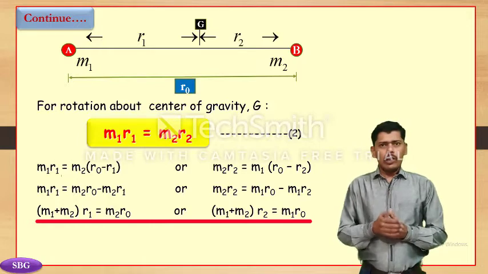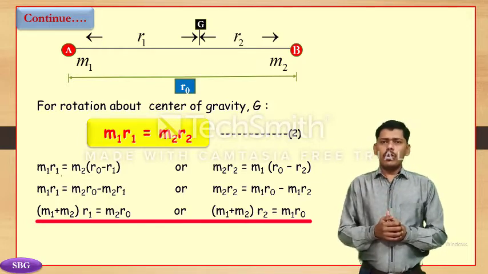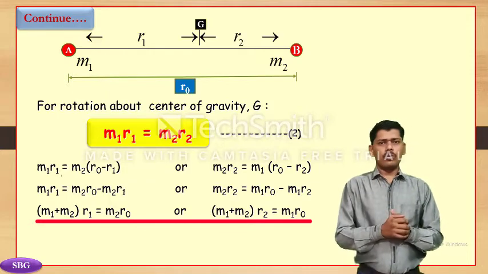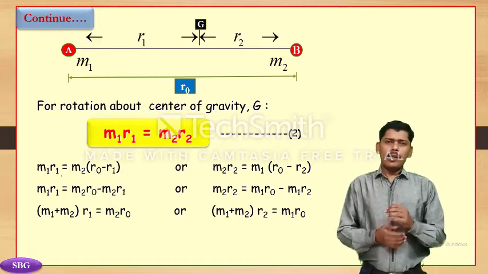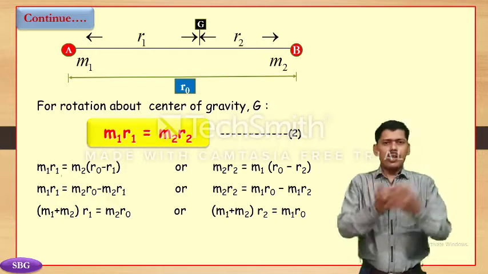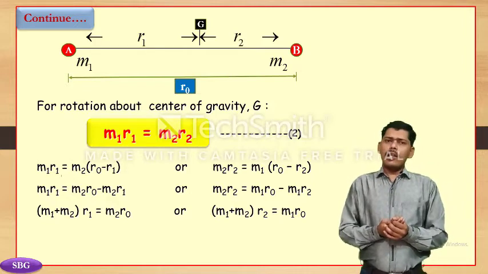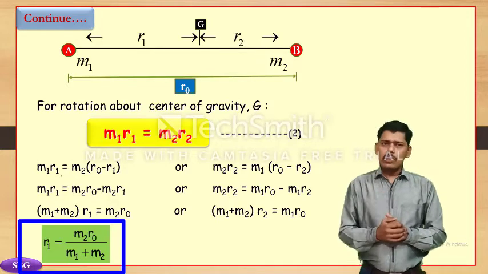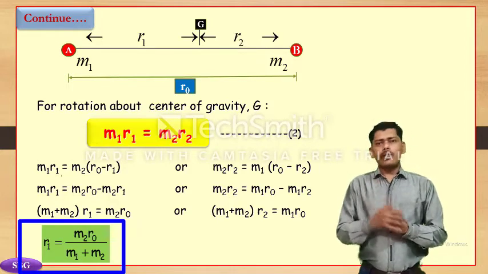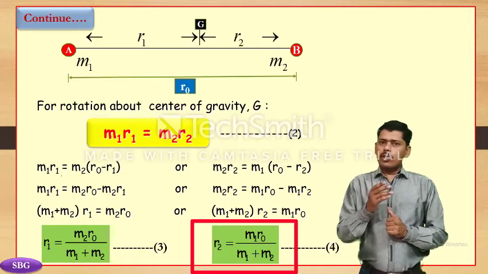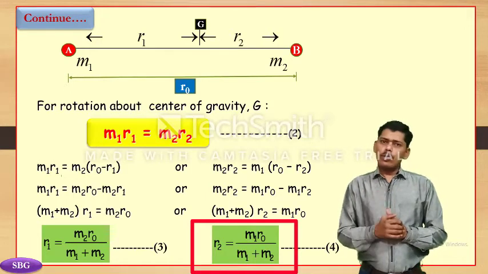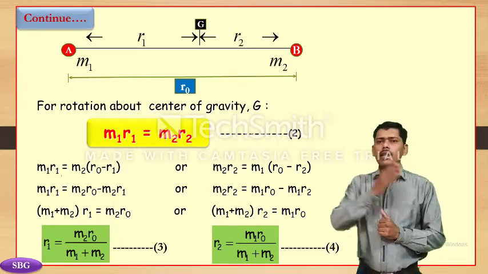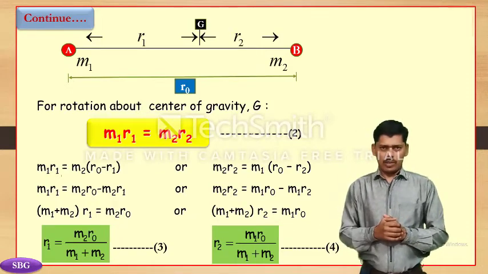For r2, (m1 plus m2) into r2 is equal to m1 r0. Then, rearranging both equations, our final equations are r1 is equal to m2 r0 divided by (m1 plus m2), and r2 is equal to m1 r0 divided by (m1 plus m2). These are equation number 3 and equation number 4.